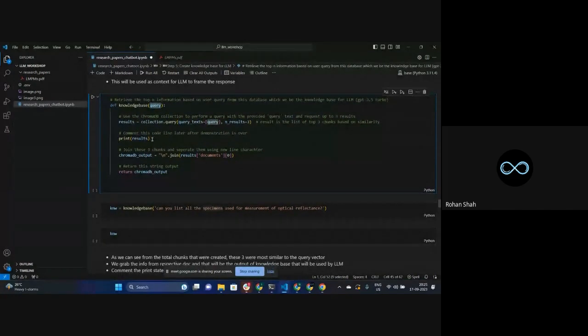I've also printed this result so that you will be able to see it when I run this particular thing. But now understand, this result is in the format of a list, where we have 3 different contents: one from chunk 1, one from chunk 2, one from chunk 3.